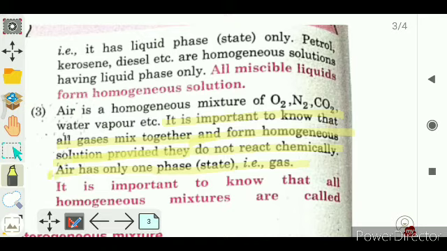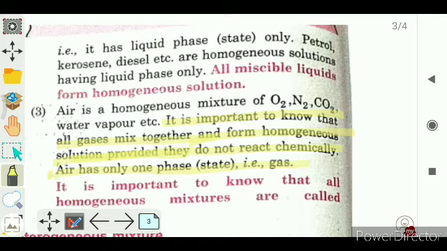The notable thing is that in all homogeneous mixtures, the substances only mix, they do not chemically react, and no new substance is formed, right? This is the important fact, the notable point here. And air has only one phase, that is gas.